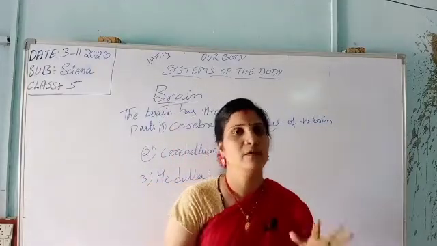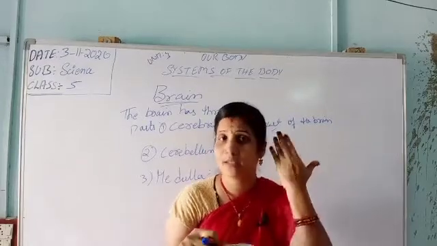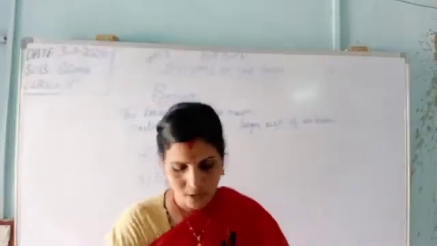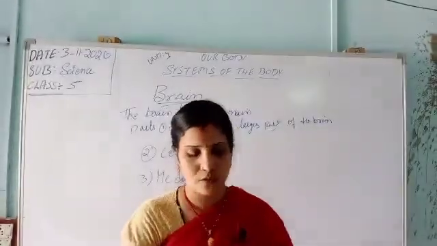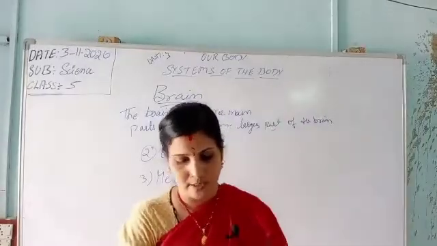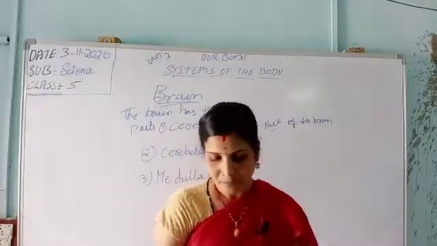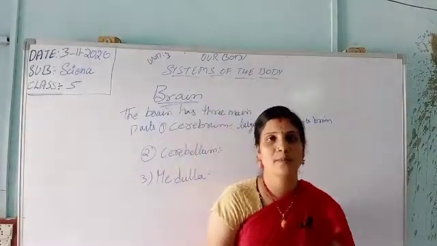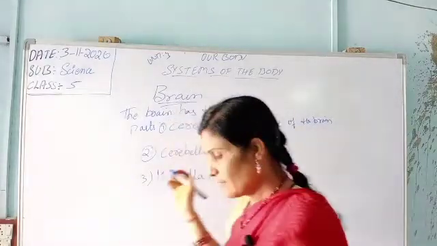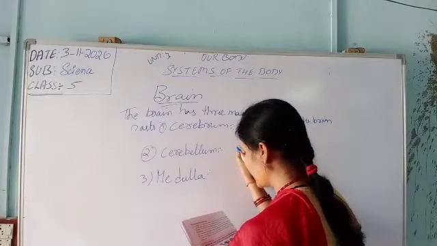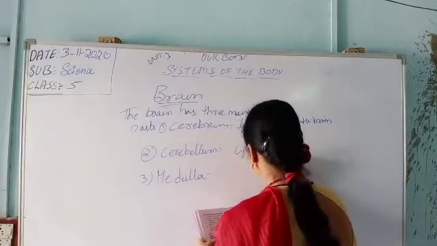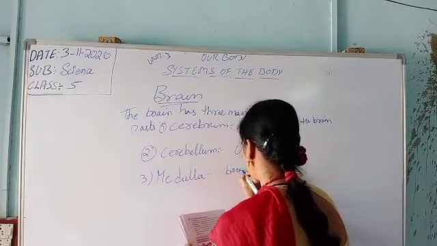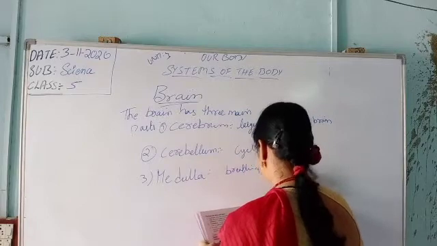Whatever involuntary movements there are, it controls them in our body. Next, it controls the muscles for breathing. It also controls the muscles of our breathing, heartbeat and digestion. What does the medulla help with? The first one, cerebrum, is the largest part of the brain. Next, the medulla controls breathing, heartbeat and digestion.